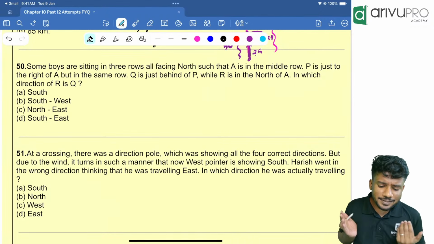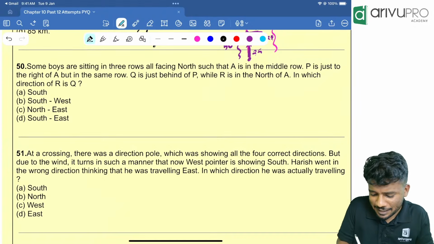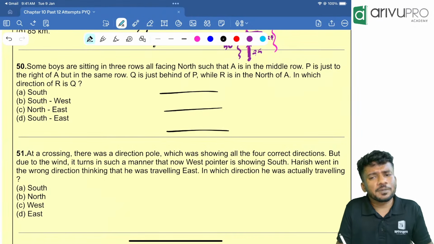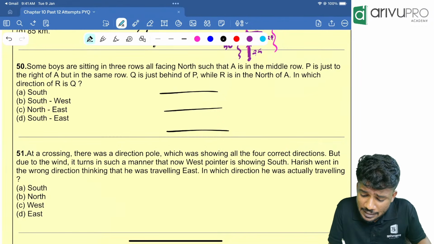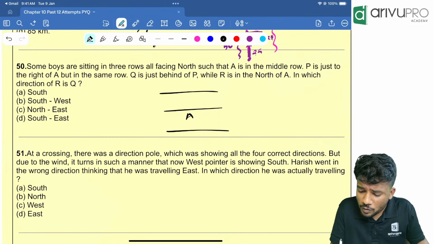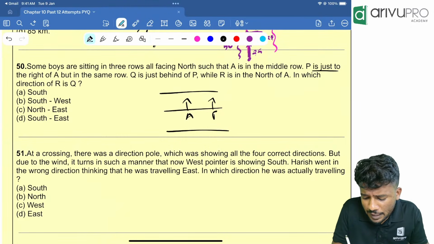Some boys are sitting in 3 rows, all facing towards north. Very easy. 3 rows are there and all of them are facing towards north. Such that A is in the middle row. P is just to the right of A.